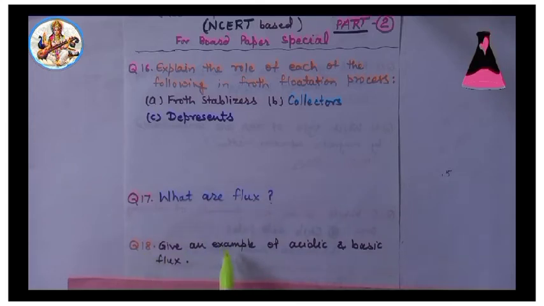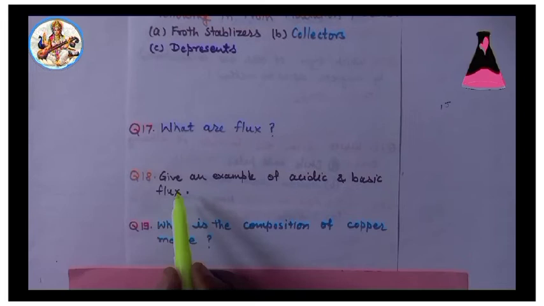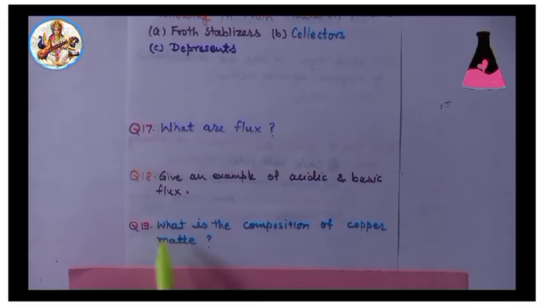Next, 18. Give an example of acidic and basic flux. Very important question. Answer: acidic flux is silica, SiO2, whereas basic flux is CaO, calcium oxide.